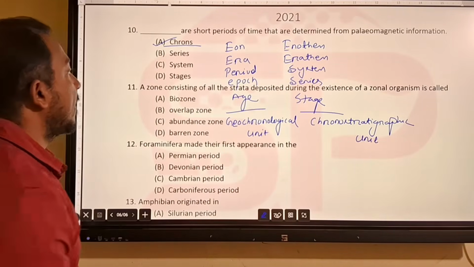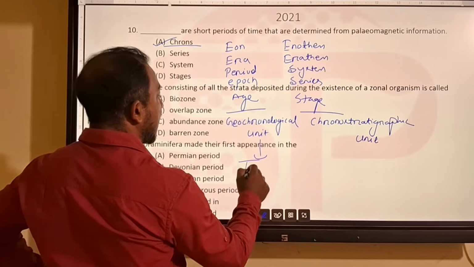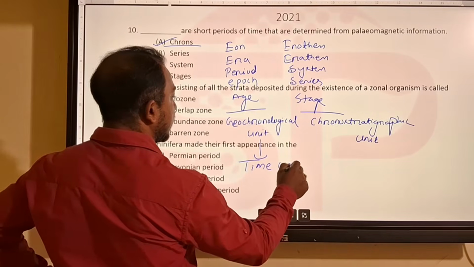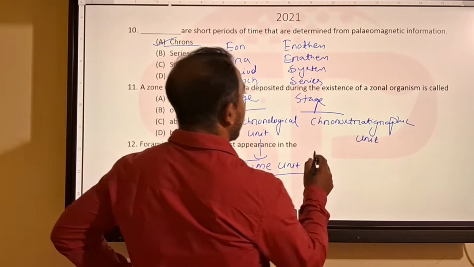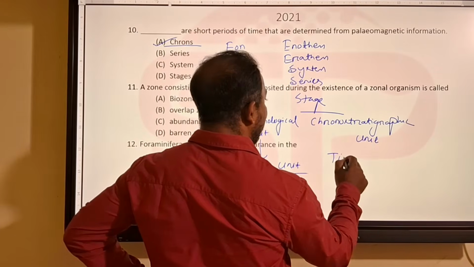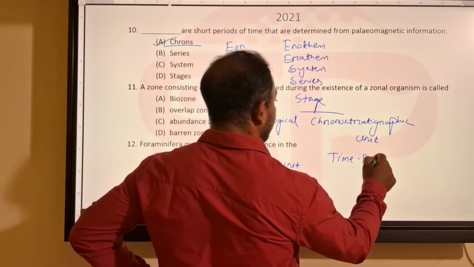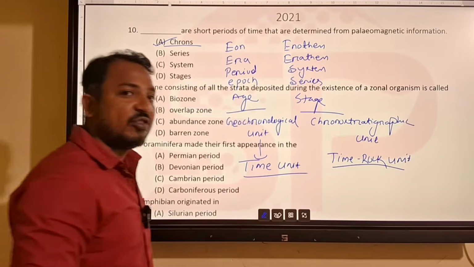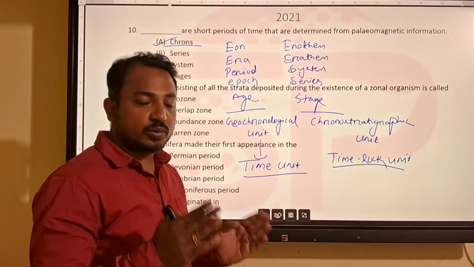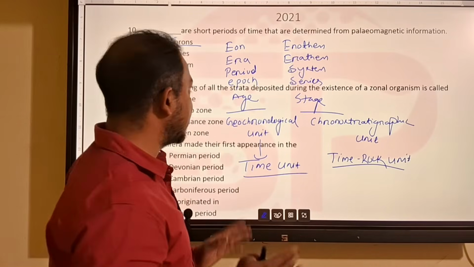So a geochronological unit is a time unit. That means the upper boundary and lower boundary are defined on the basis of time. These are time-rock units, so they are defined on the basis of time and also the deposition during that time. So let's take an example.